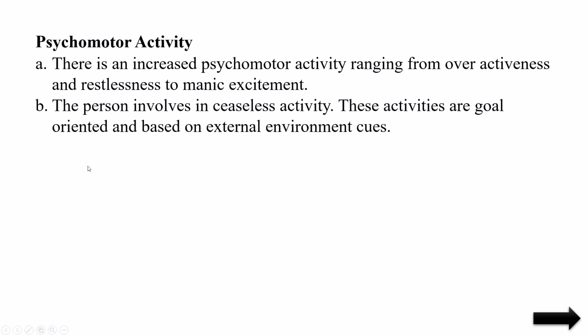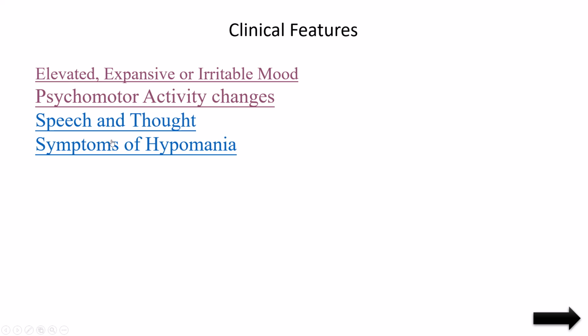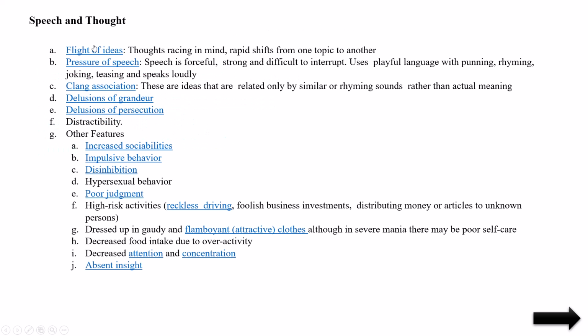These activities are goal oriented or based on external environmental cues. It means if his enemy comes, he will immediately go and hit him, or he will run away. Based on environmental cues, environmental stimulation, he will react. So that is increased psychomotor activity. Next is speech and thought. We can see there are so many changes in the flight of ideas. I already explained, and here also I want to explain through pictures.